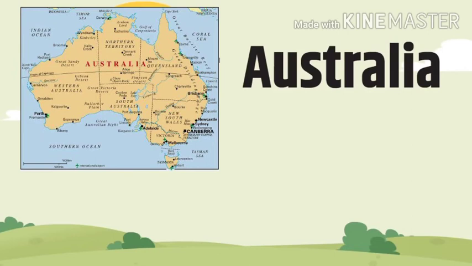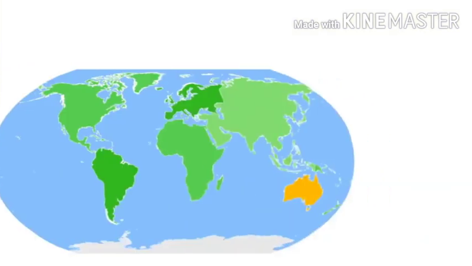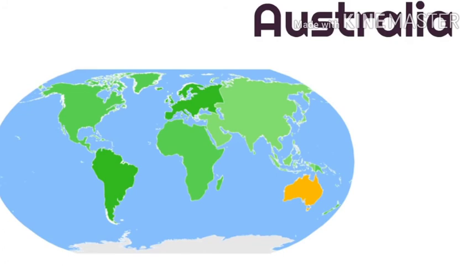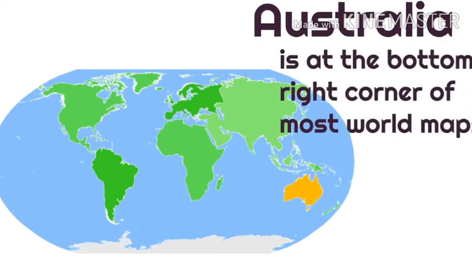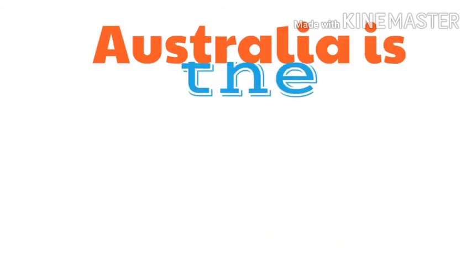Now we look at Australia. Australia is another continent, okay? It means southern continent, always down. Look at the image, it's in an orange color. It's at the bottom right corner of the world map. You can see it there.